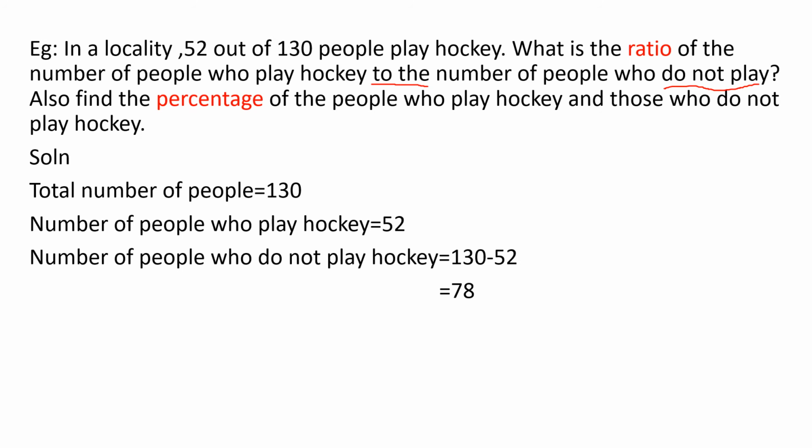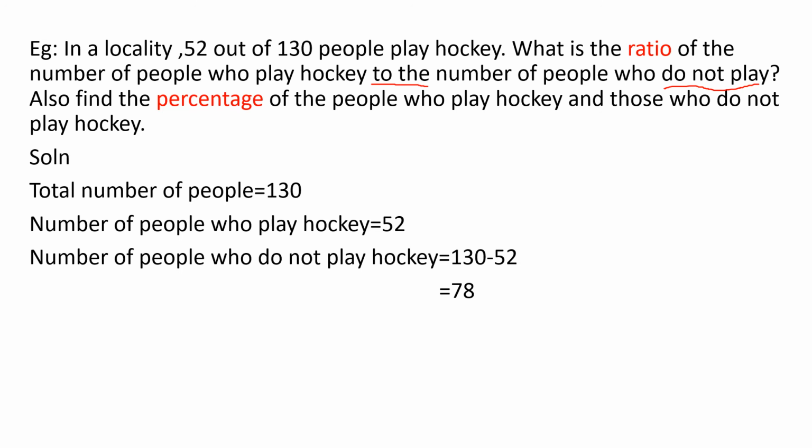Total number has been given, write it down. Total number of people is equal to 130. The number of people who play hockey is equal to 52. So the total is there, and the number of people who are playing hockey is given. You want to find out those who don't play hockey. It's very easy, right? Total is given, and those who play hockey is given. So total minus the people who play hockey.